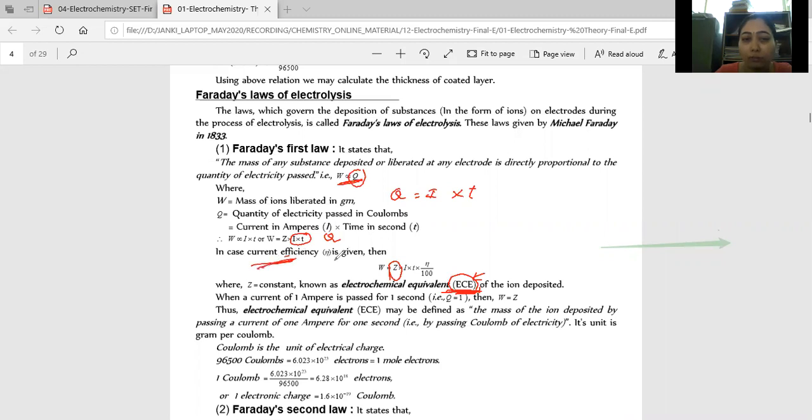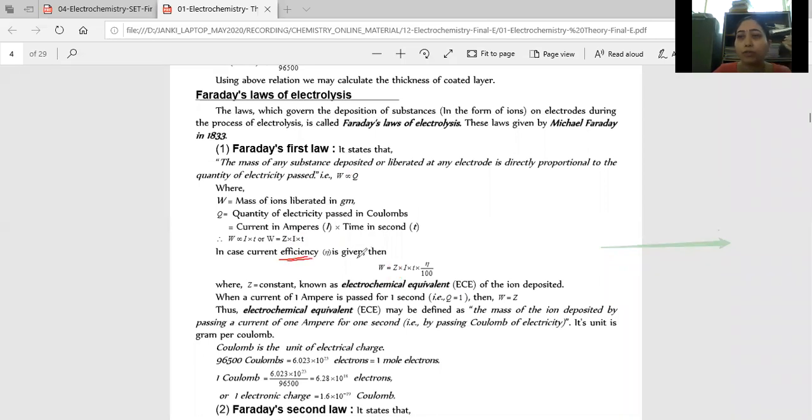If we have current efficiency, take care. This is good to remember. If you have current efficiency, eta, or you can say N, something like that, then you can modify this equation. You can write it as ZIT into N by 100. Take care, this is the discussion regarding efficiency.